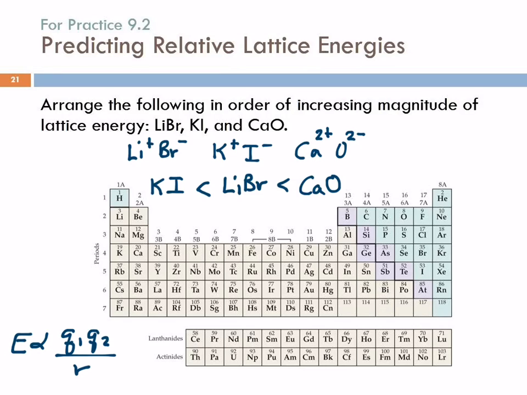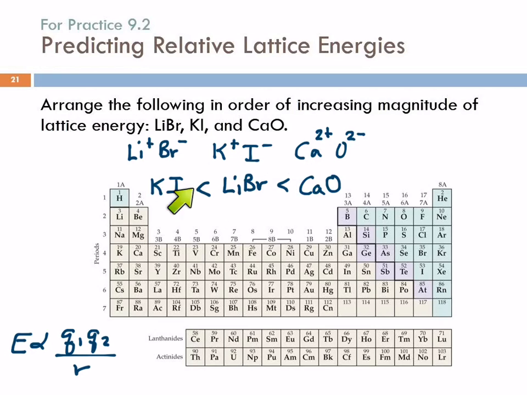So the radius is probably not going to change enough to offset that. If these were much, much larger than these, then that would offset the difference in the charge. But these are not much, much larger. The calcium is about the same size as the potassium, and the oxygen is smaller. So comparing this guy to, say, the lithium bromide or the potassium iodide, the size change is not significant, but the charge change is huge, times 4.